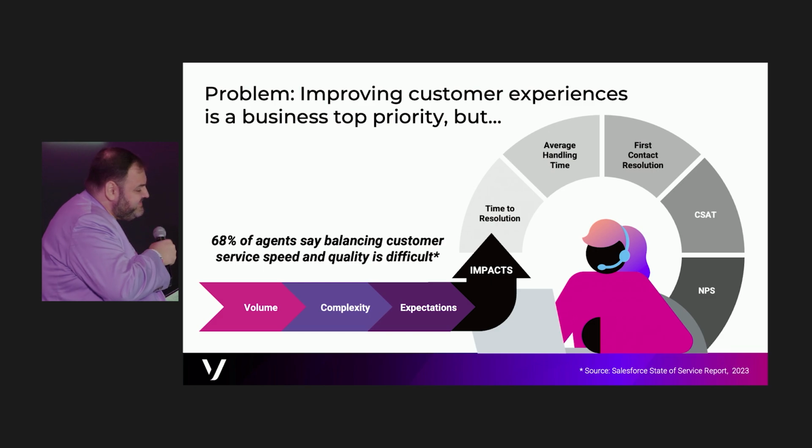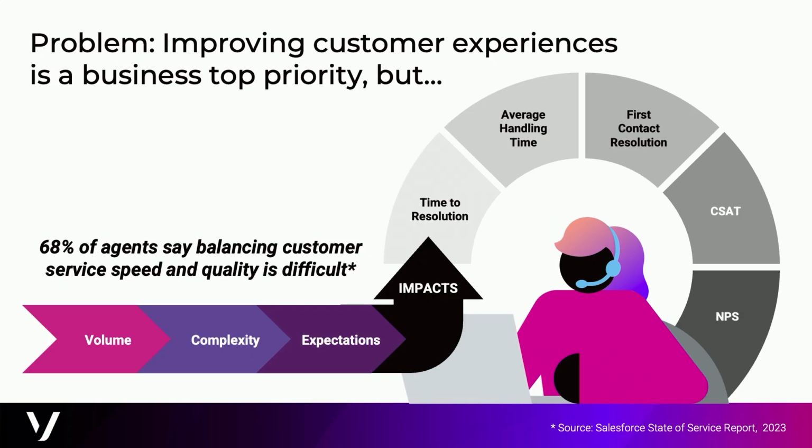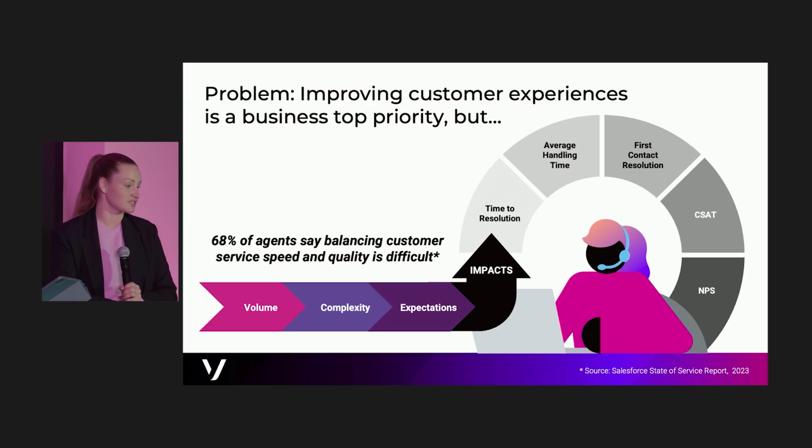So here's the balance, right? You want to get things done. The quantity is important. We want to resolve our cases, convert our opportunities. But how do we balance that with the quality, right? So we have a statistic, 68% of agents said it's very difficult for them to balance speed and quality. So as they're trying to become more efficient, are we seeing the impact on our customer satisfaction scores, our net promoter scores? We are, right? So how do we have that balance? How do we create that balance?